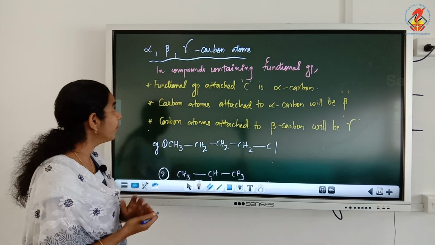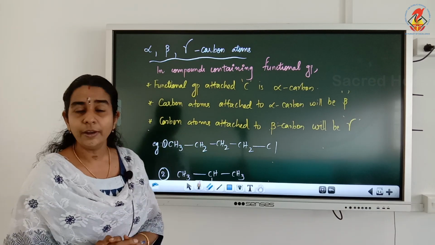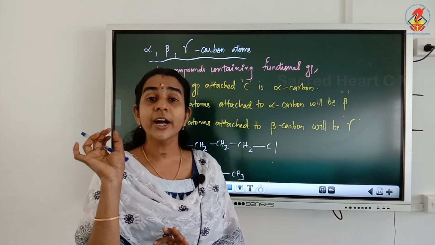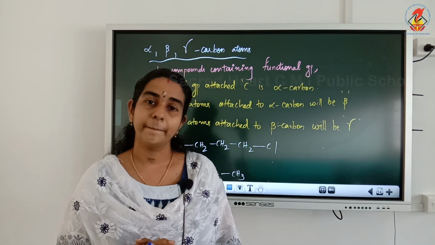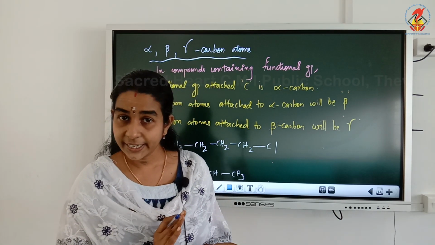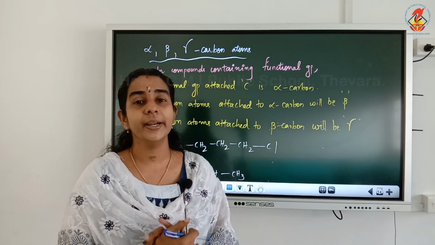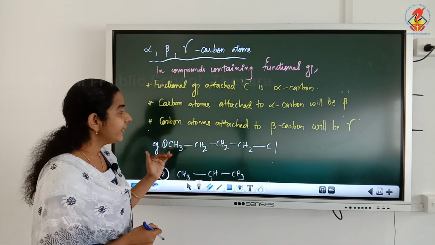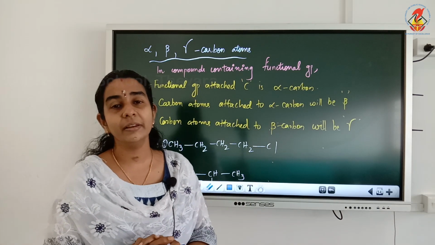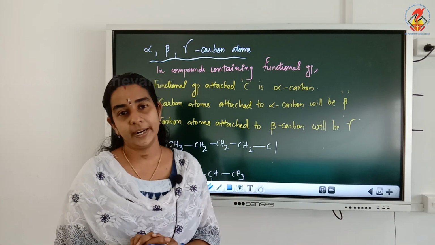Now, what is meant by an alpha carbon? Functional group attached carbon will be called alpha. And the carbon atoms attached to alpha carbon atoms will be beta. And the carbon atoms attached to beta carbon will be gamma carbon atoms.